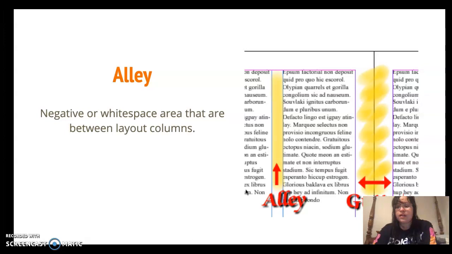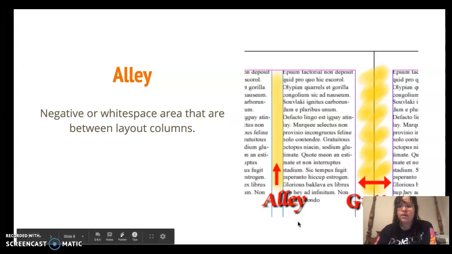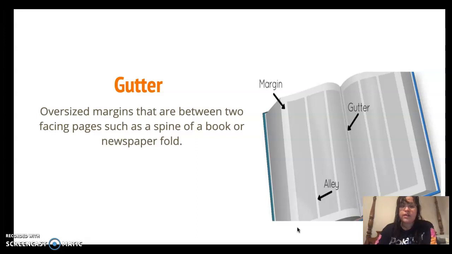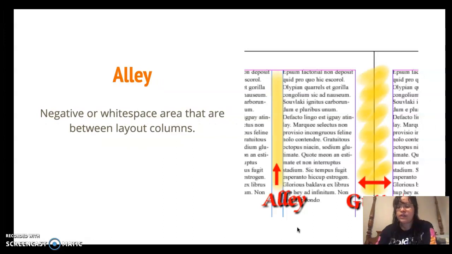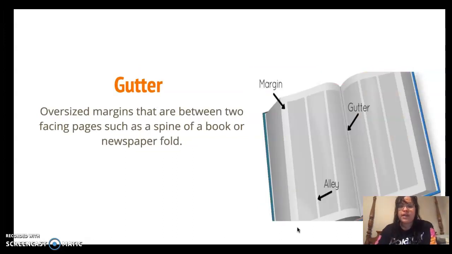So the alley is a little bit smaller than the gutter, and I'm going to get to gutter in the next slide. So here, the gutter is an oversized margin, like shown here in the last photo. It's oversized in the last one and in this example also.